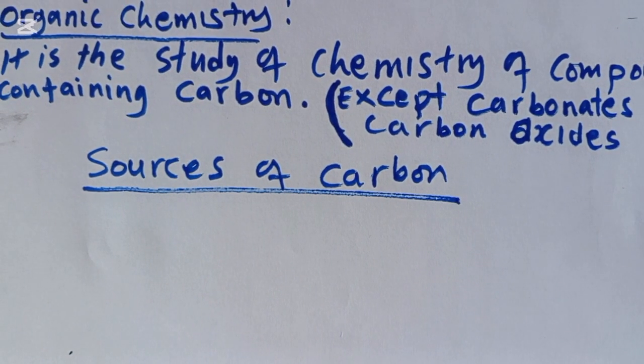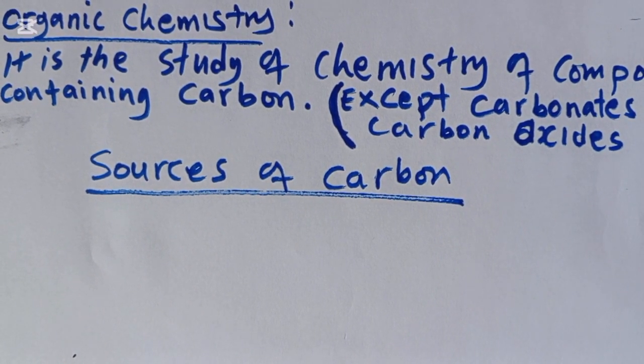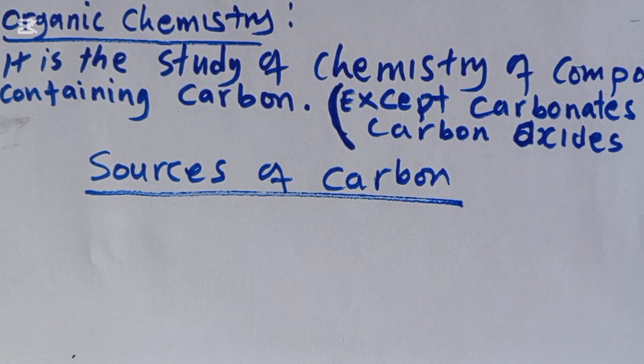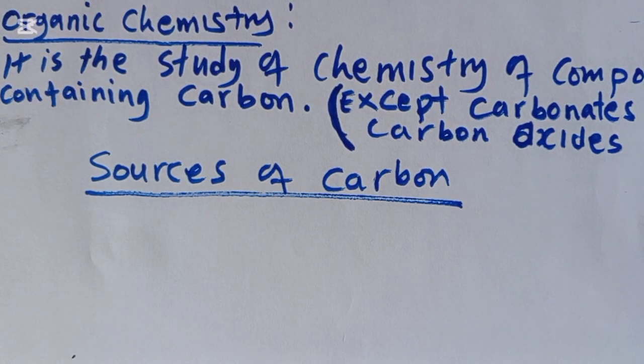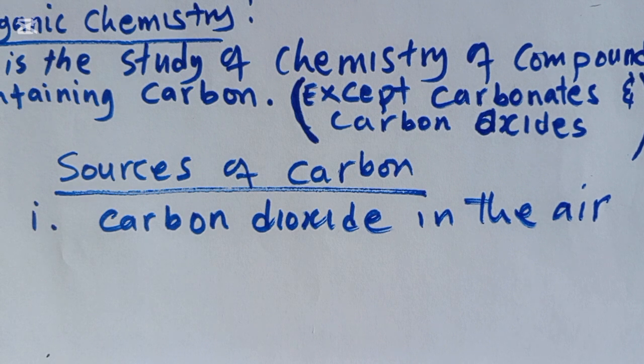Sources of carbon. So, where does this carbon we are talking about come from? Number one, this carbon comes from carbon dioxide in the air. This is the first and the main source of carbon in carbon compounds.